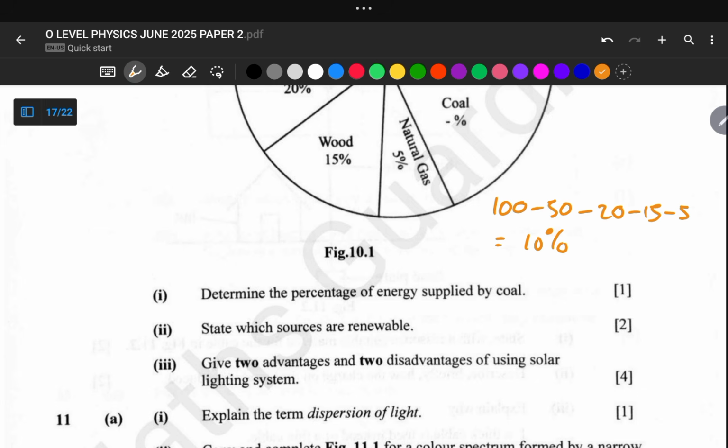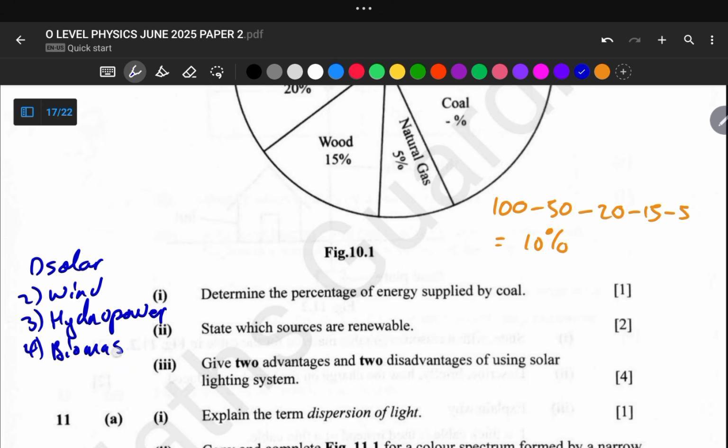So there are about 5 renewable sources of energy. The first one is solar energy. The second one is wind energy. The third one is hydropower. The fourth one is biomass, which is a renewable source of energy. And the other one is geothermal energy. Okay, so these are 5 examples of renewable